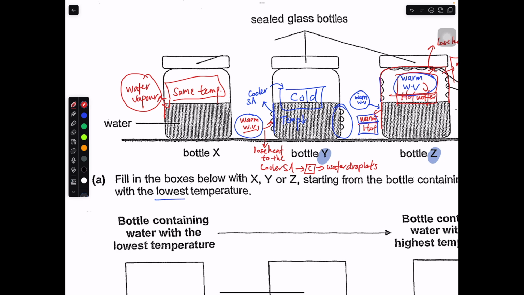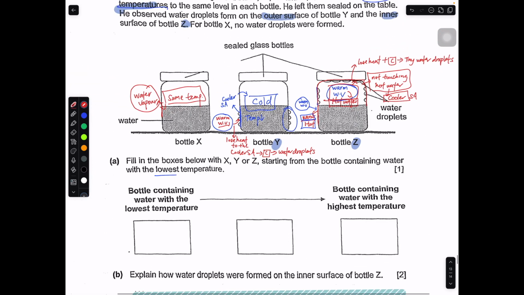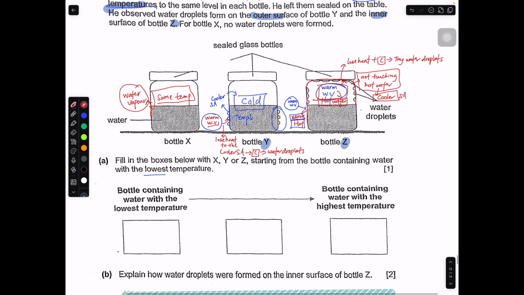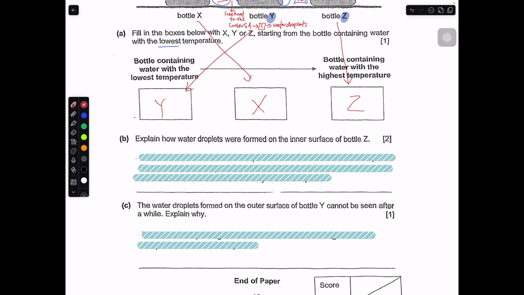Therefore, it cannot condense, and you will not have water droplets forming. So if I were to rearrange this, Y would be the lowest temperature, followed by X, because we know that this is more or less at room temperature, then followed by Z, because Z is the hot water. Water droplets will form on the inner surface of bottle Z.